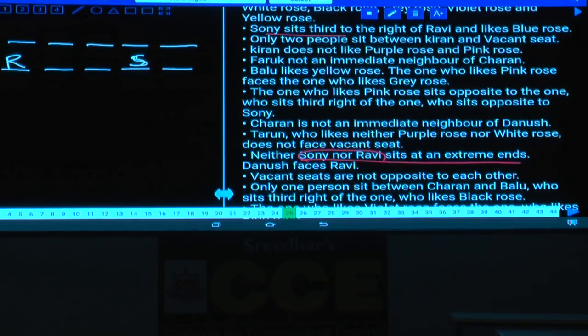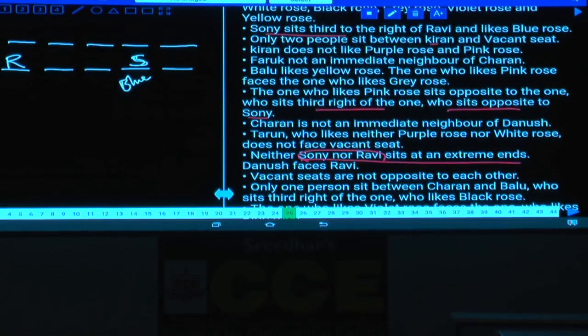Sony likes blue. Only 2 people are between Kiran and the vacant seat, and Kiran does not like purple or pink. Farooq is not an immediate neighbor of Charan. Balu likes yellow. The one who likes pink rose faces the one who likes grey rose, and the one who likes pink rose sits opposite to the one who sits third to the right of the one who sits opposite to Sony.